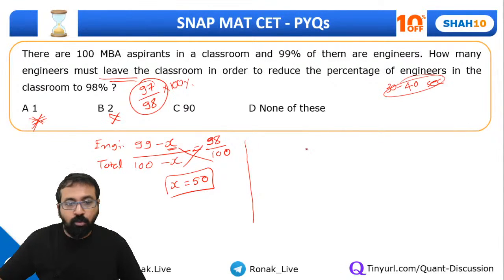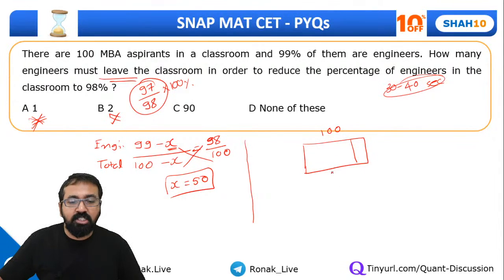Let's understand it through a picture. Okay, so suppose this is that classroom where there are 100 students. Out of these 100 students, 99% are engineers. So engineers are 99%. That means 99 are engineers, and the non-engineer is 1%. So this non-engineer is one student. Okay, let me just write it this way. So 99% are engineers, and this 1% is non-engineer.